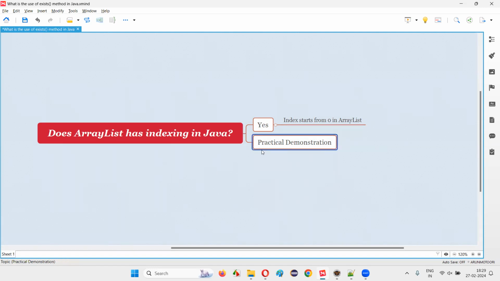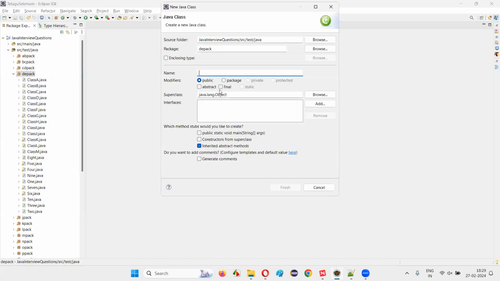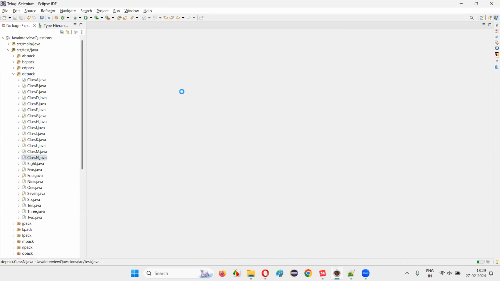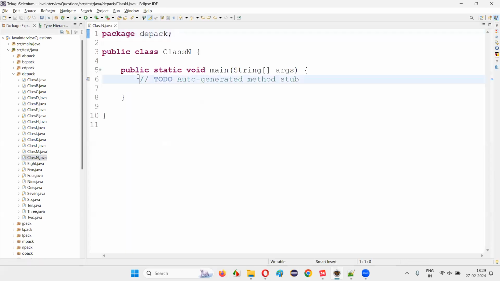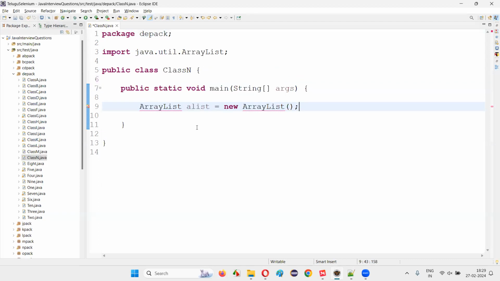For that, I'll switch to Eclipse IDE, where I'm going to create a new class. I'll just name this class with some random name, say class N, with a main method. And inside this main method, I'm going to create an ArrayList. ArrayList aList equals new ArrayList, like this, and provide the circular brackets. I'll import this ArrayList from the java.util package.